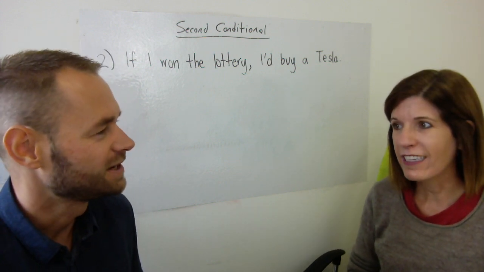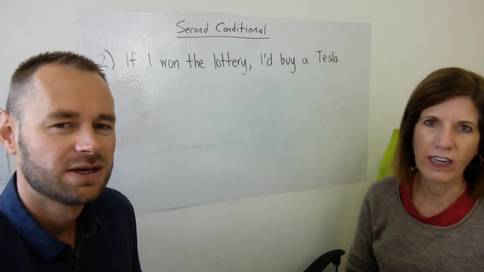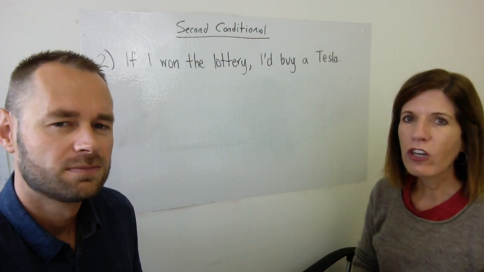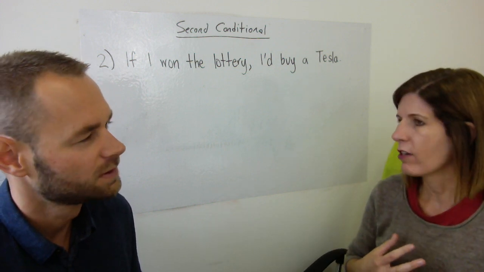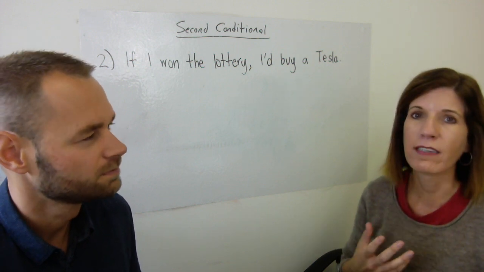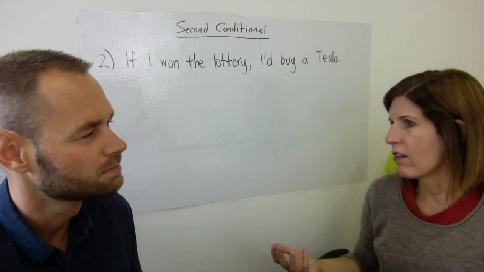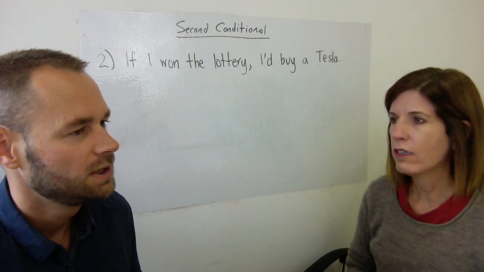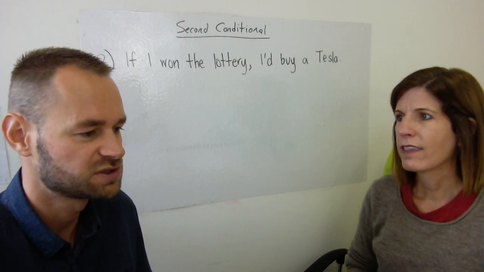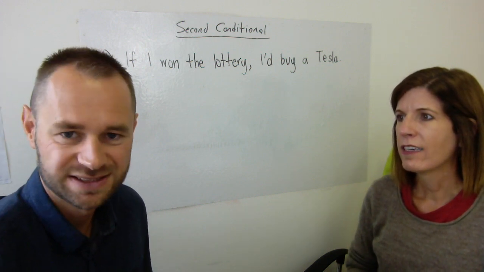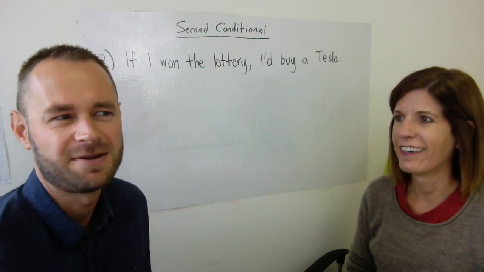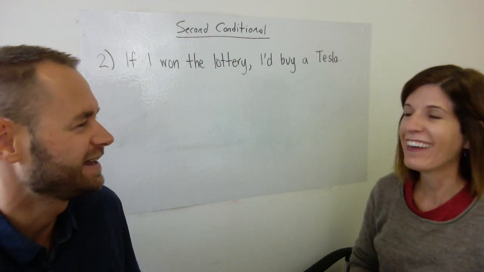So it's an unrealistic, or we call it a hypothetical situation, which is just a fancy word for unrealistic. And we're talking about a specific time reference, right now. From my perspective, right now, it is unrealistic or even impossible for me to win the lottery. That's my own view. Although it's kind of impossible, we don't say there is zero possibility. It's within the region of 99%. It's very highly unlikely.